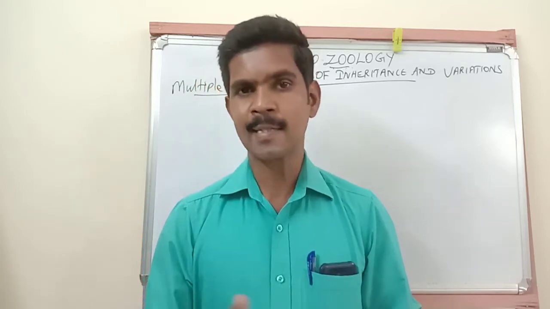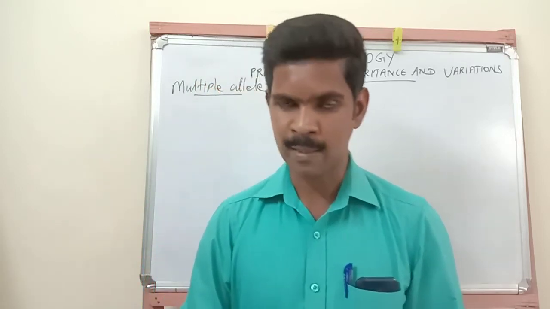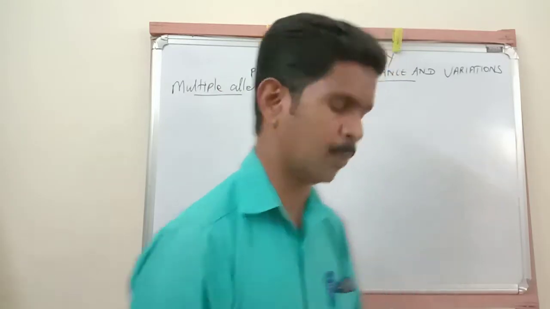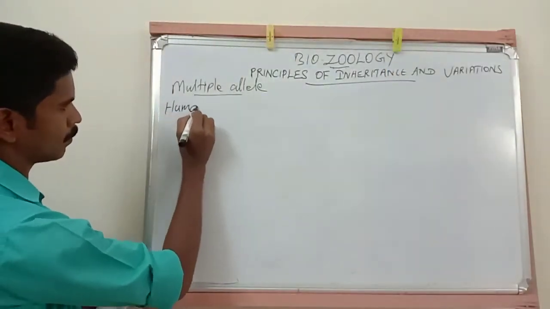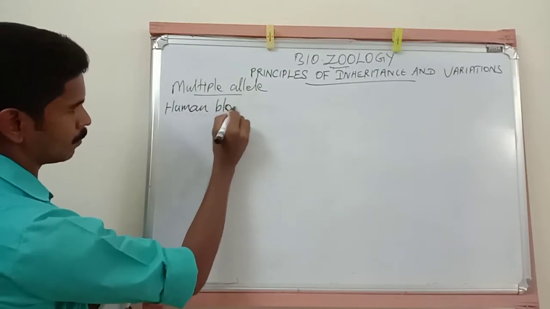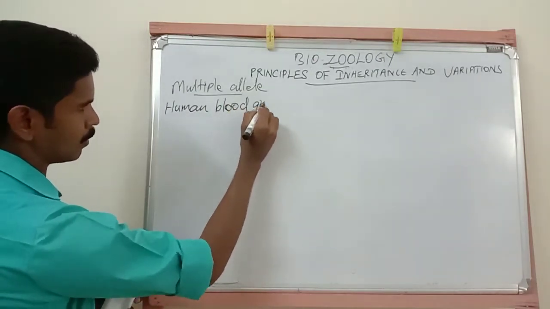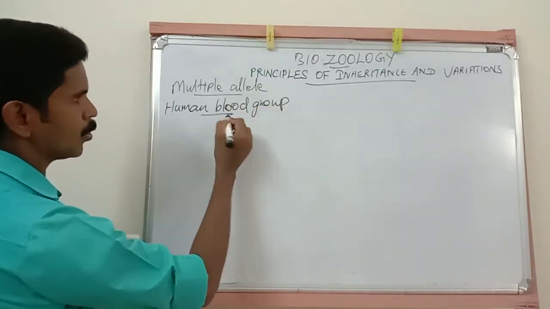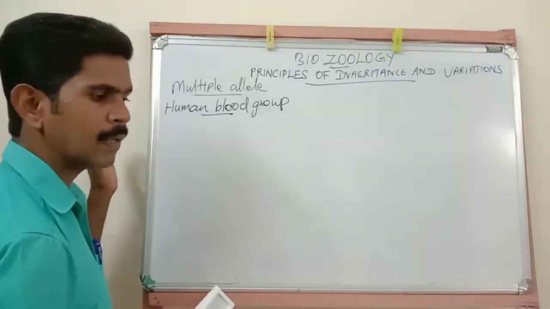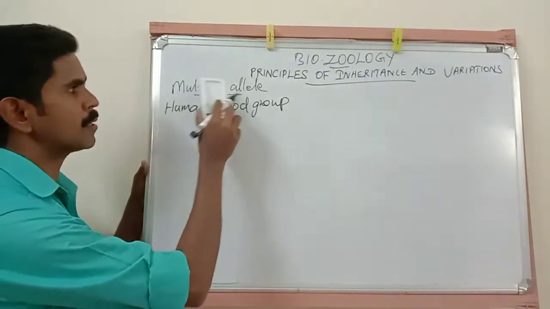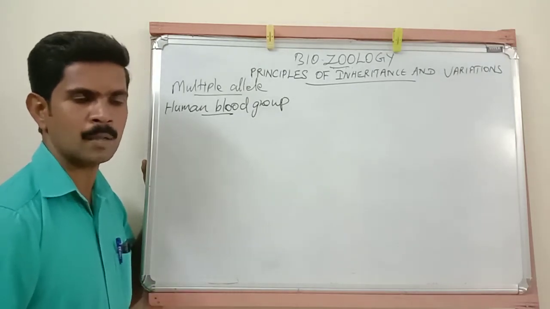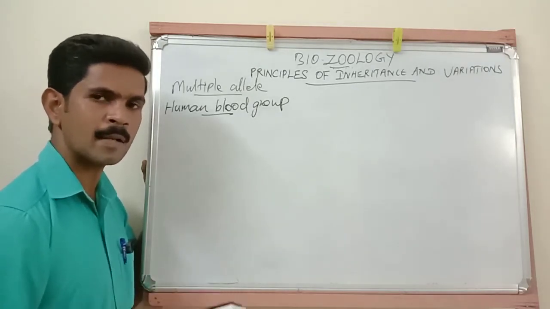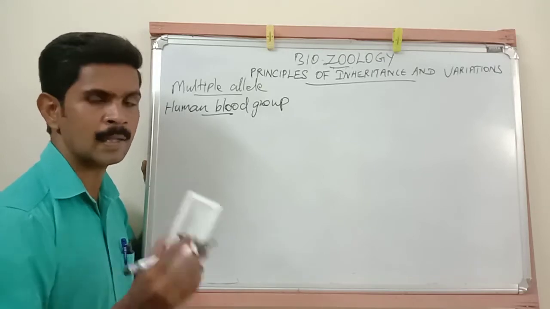One of the best examples for multiple allelism is the human blood group. The blood group of a human being is determined by three alleles.